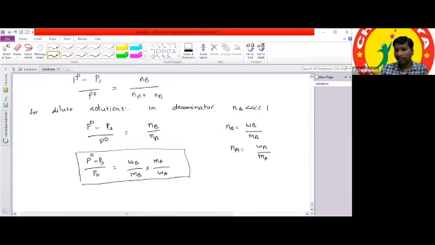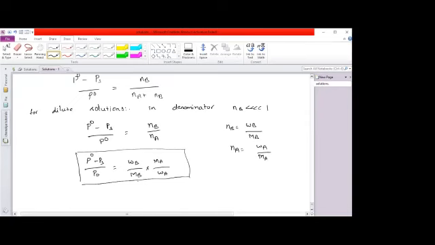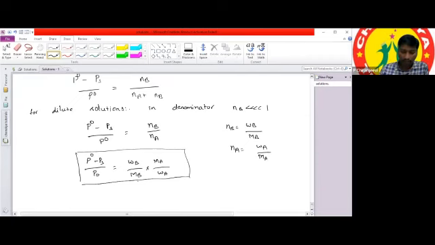Clear? Does anyone still have a doubt until here? Okay. Shall we do one numerical based on this? Yes, sir. Okay, so we can do one numerical. You can note down the question.